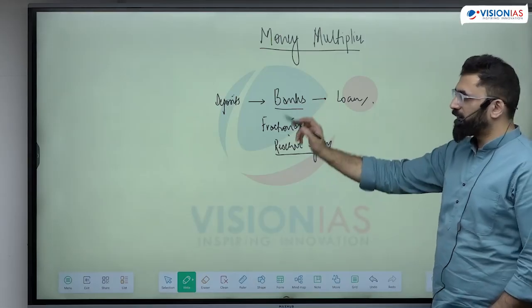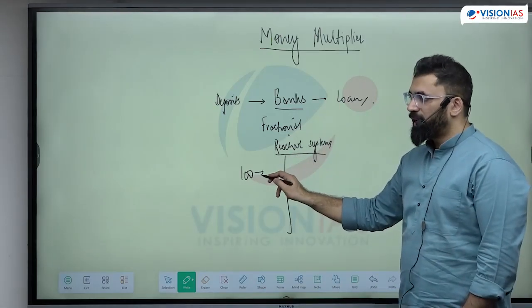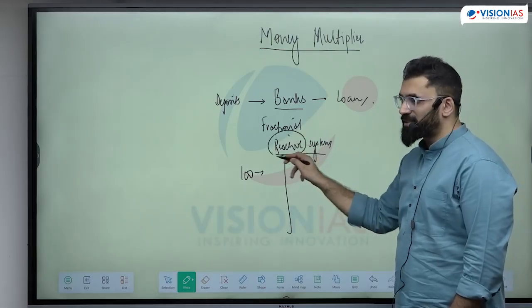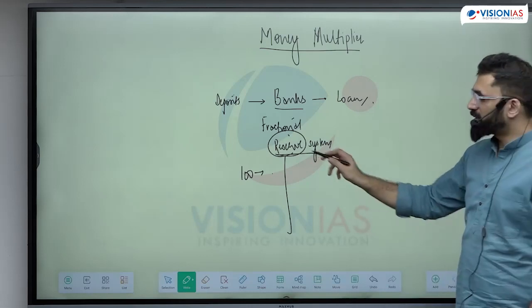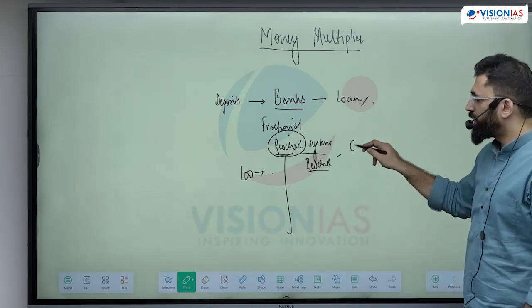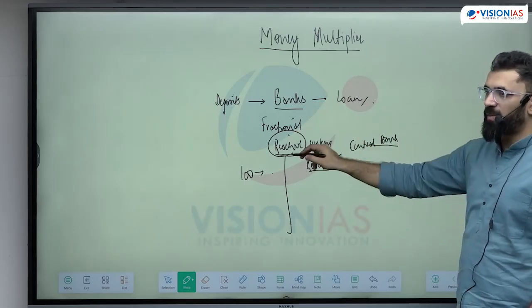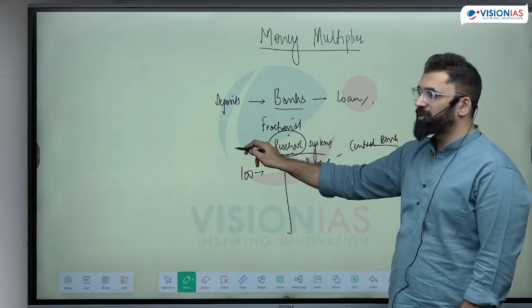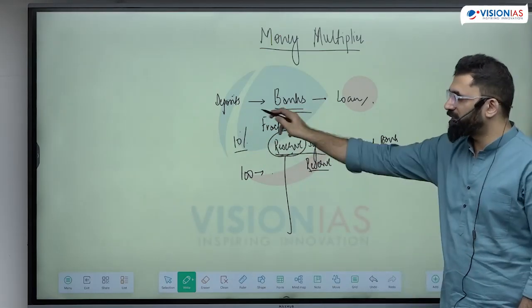Now, how does a bank create a loan? If anyone deposits any money in the bank, say 100 rupees, it has to keep something as reserve, the rest it can give out as loan. How much reserve the bank has to keep is determined by the central bank. The central bank determines how much reserve. So for example, the reserve is 10%. So you have to keep only a fraction of the deposit. This is known as the fractional reserve system.